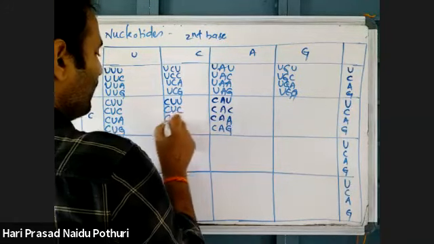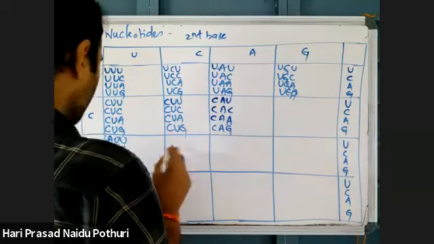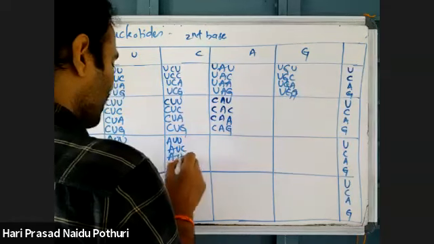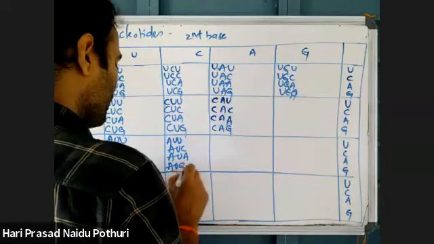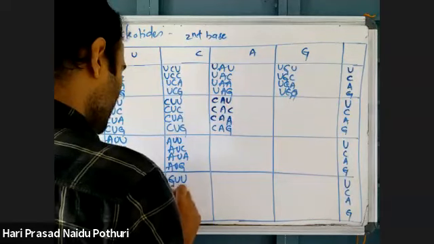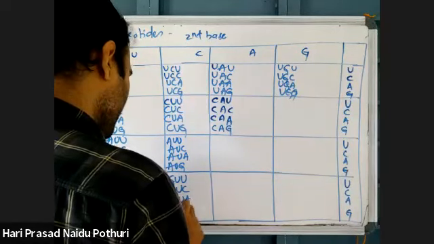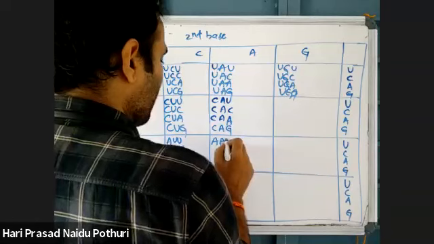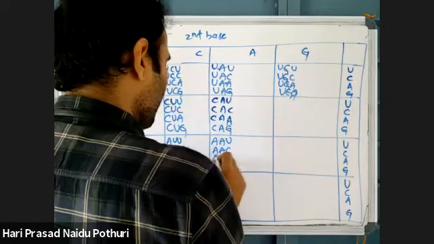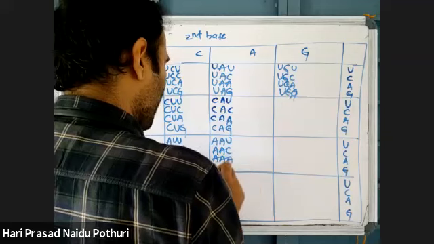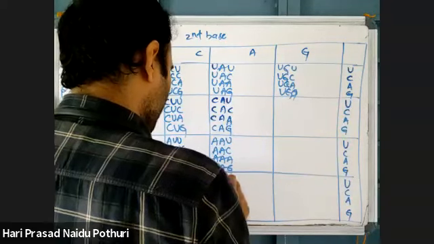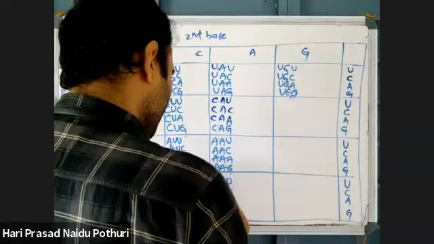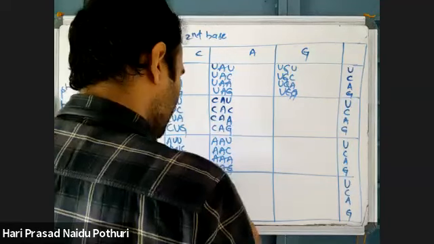CUU, CUC, CUA, CUG. AUU, AUC, AUA, AUG. GUU, GUC, GUA, GUG. Here, AAU, AAC, AAA, AAG, GAU, GAC, GAA, GAG.